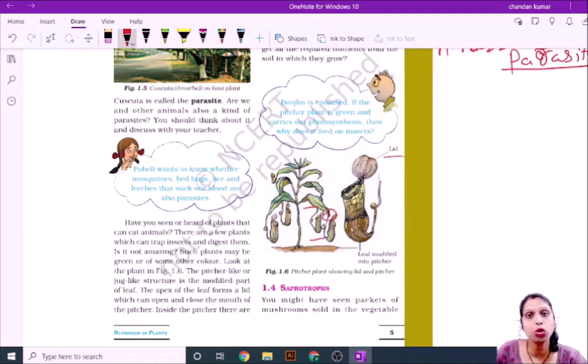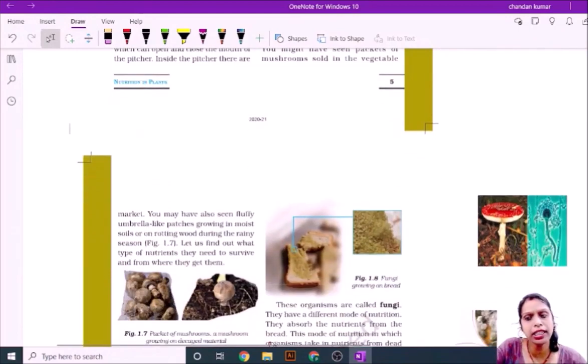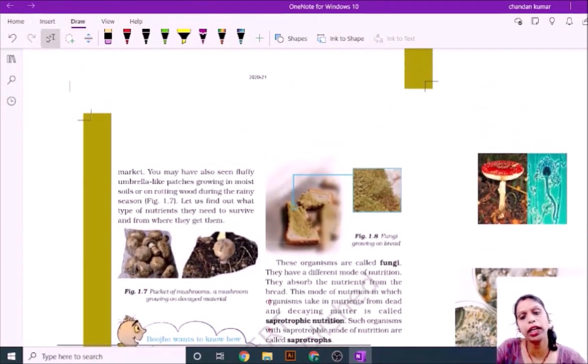Digestive juices are secreted by the pitcher, and it digests the insect. This type of plant is also called an insectivorous plant. This is an example of a pitcher plant, and you can see this type of plant in your day-to-day life.